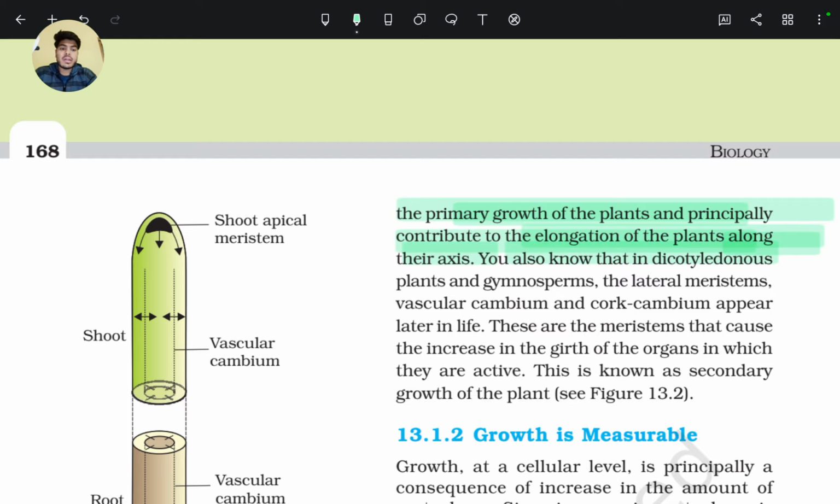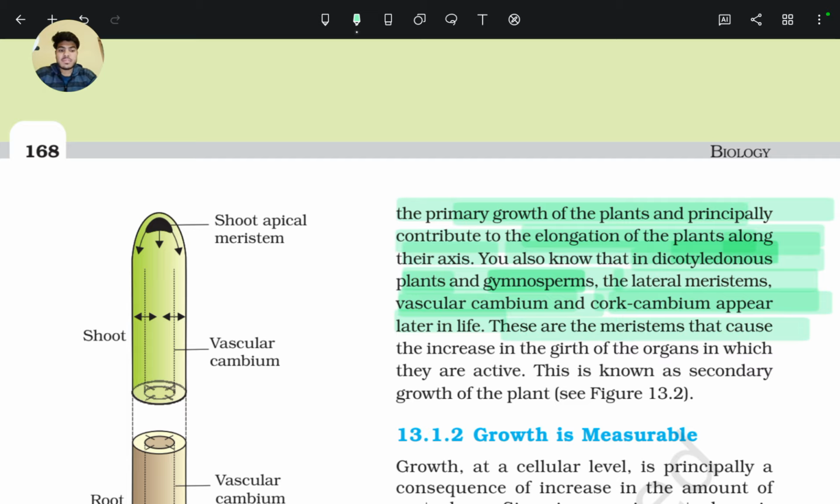You also know that in dicotyledonous plants and gymnosperms, the lateral meristems, vascular cambium and cork cambium, appear later in life.